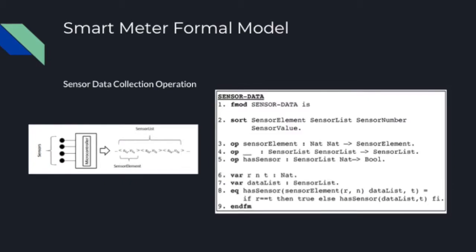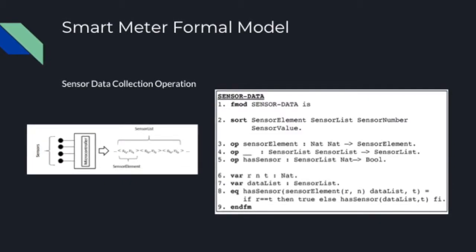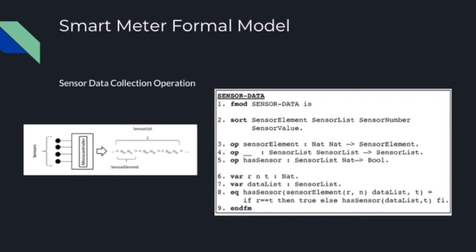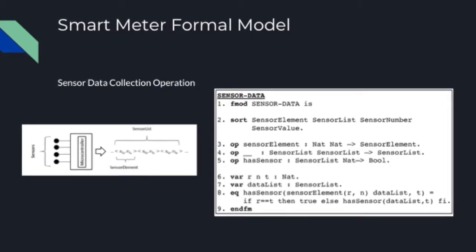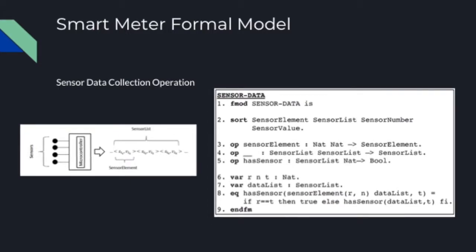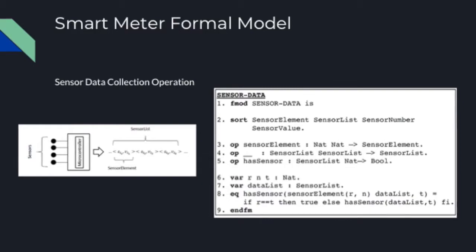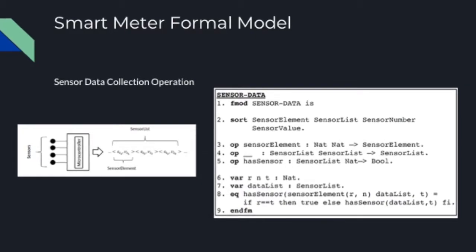So line 2 defines the different data types. You have the sensor element, sensor list, sensor number, and sensor value. So on line 3, you can see the sensor element defined as two natural numbers, one which corresponds to the sensor, the other which corresponds to the value. In line 4, you have the sensor list, which is defined as a stream of sensor elements, or that array in the diagram on the left.